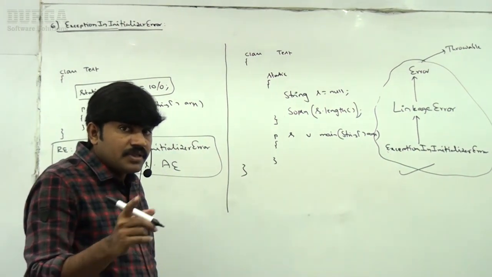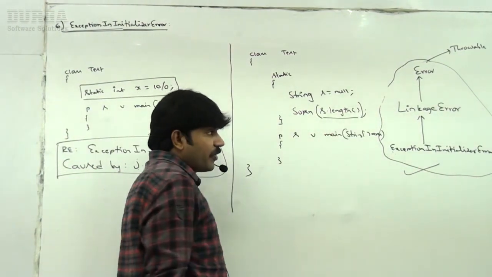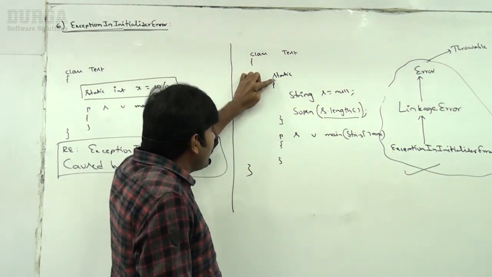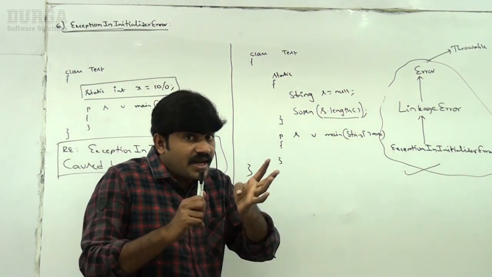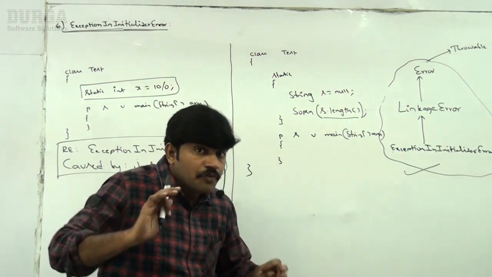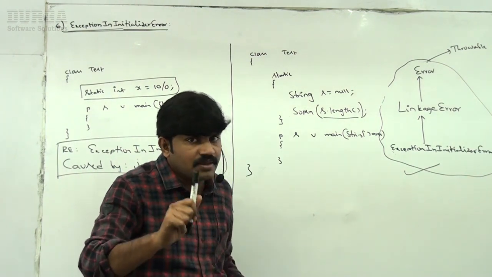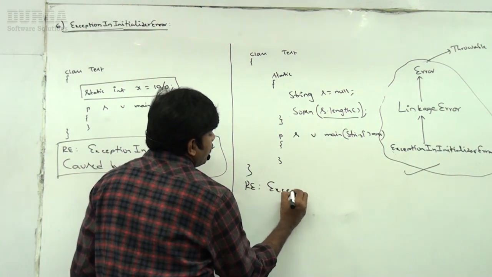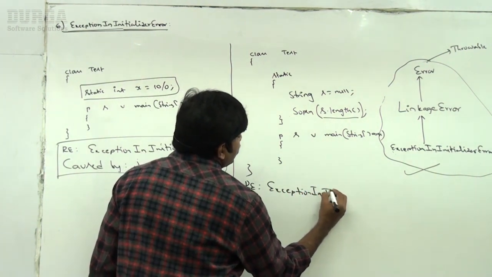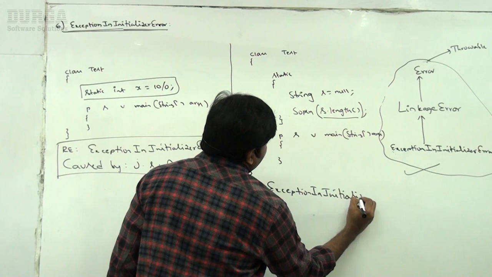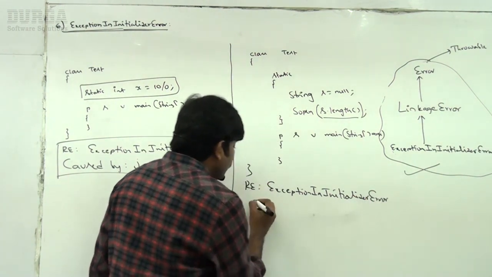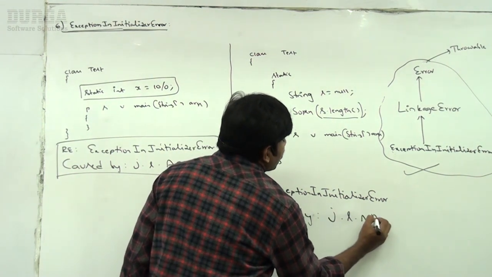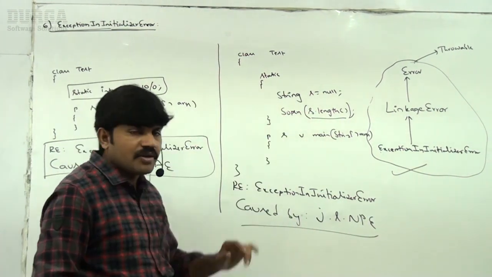Sir, have you observed? If you perform any operation on null, a NullPointerException we are going to get. But this NullPointerException rises while executing a static block or static variable assignment. If you are getting any exception there, then it will become ExceptionInInitializerError. Now observe that carefully. ExceptionInInitializerError caused by java.lang.NullPointerException. This is the thing we are going to get, sir.